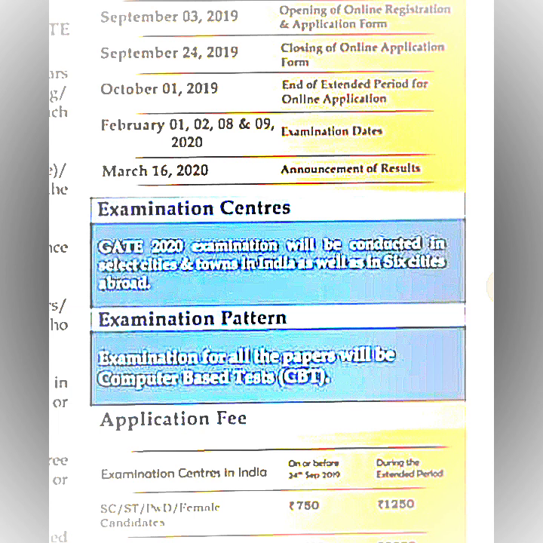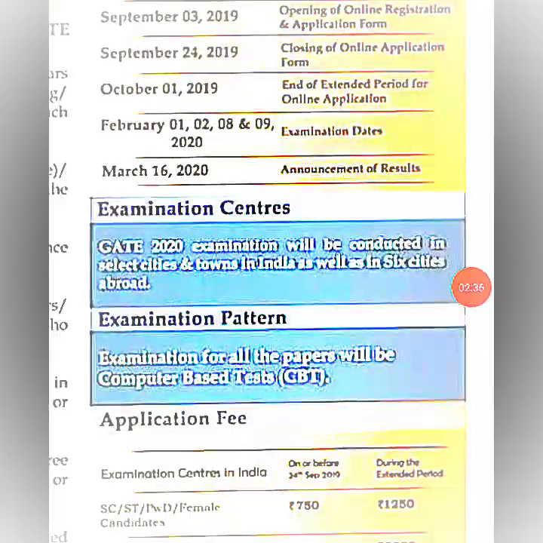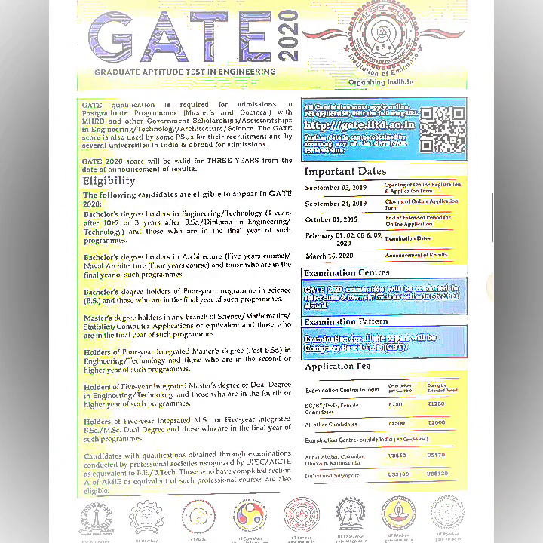The application fee is 750 for SC, ST, physically handicapped and female candidates, and the remaining candidates should pay 1500 rupees. In the GATE exam, there are a total of 25 streams along with engineering departments.